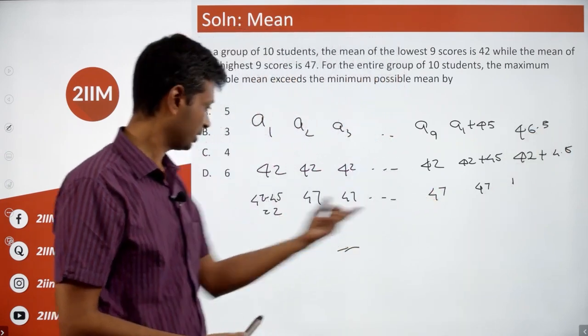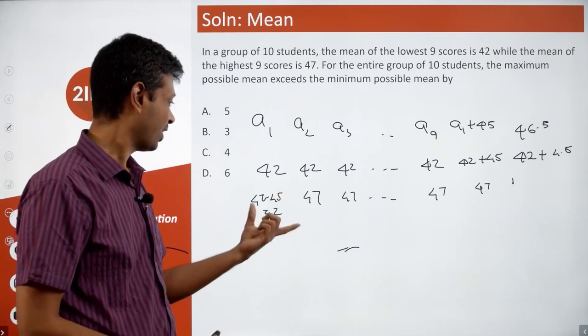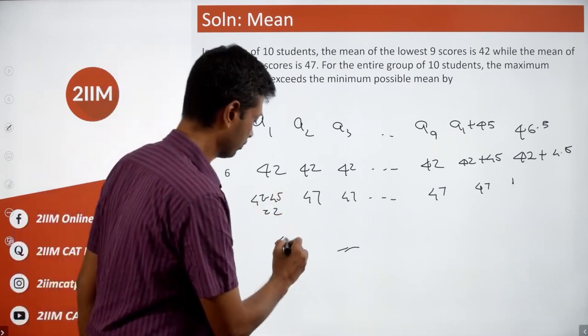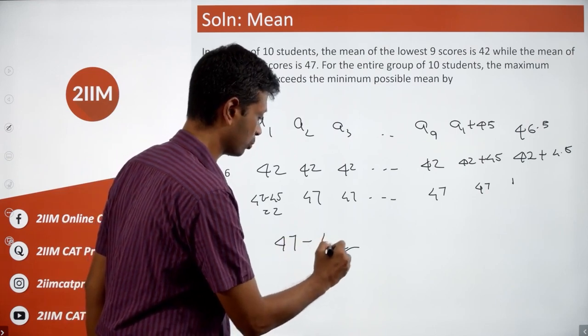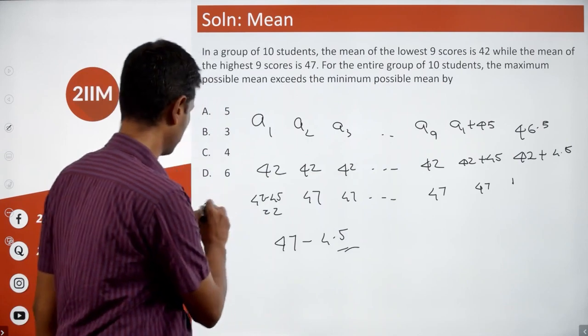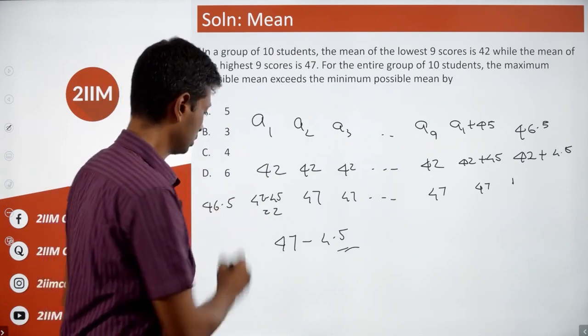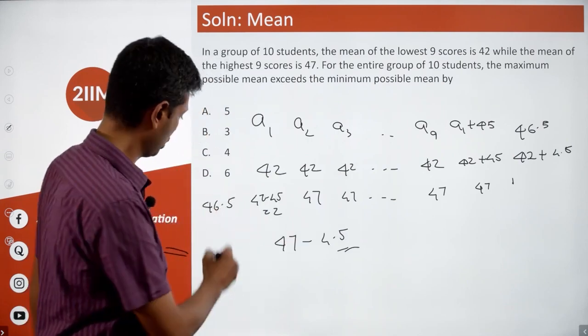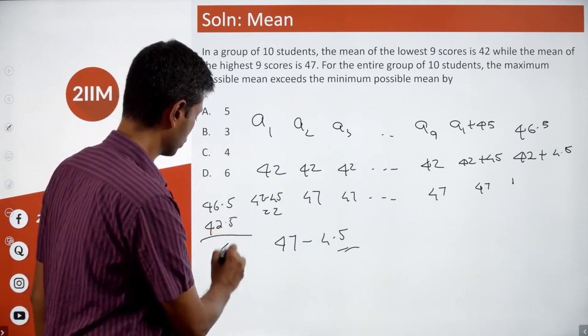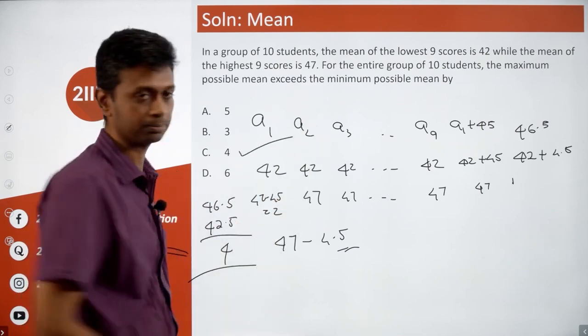This one, there are 9 47s or 10 47s minus 45. This average will be 47 minus 4.5. 42 plus 4.5, this is 46.5. This is 47 minus 4.5, which is 42.5. The difference between these two is 4. The choice you're looking for.